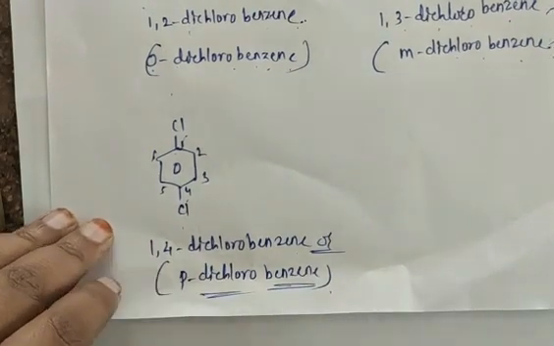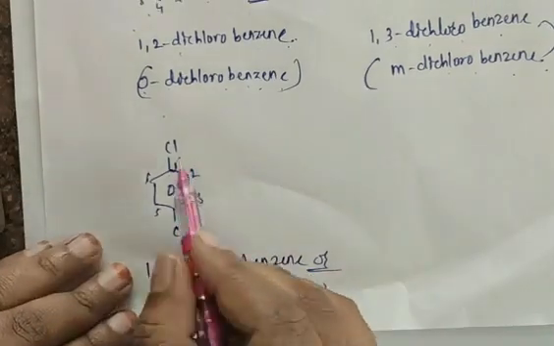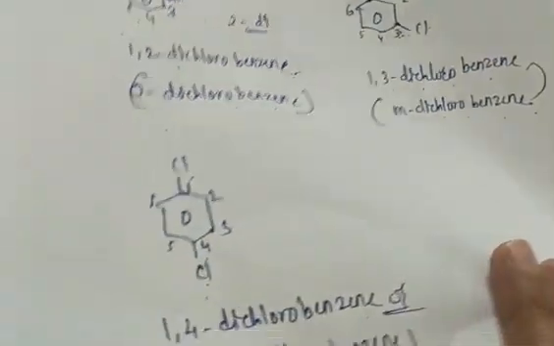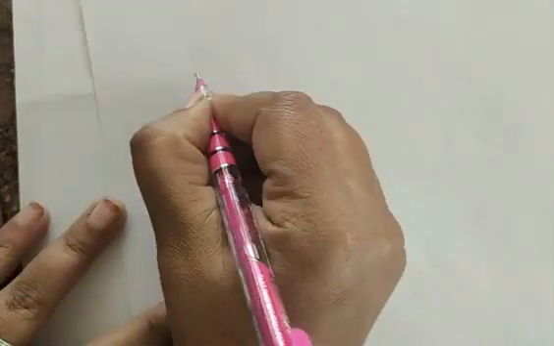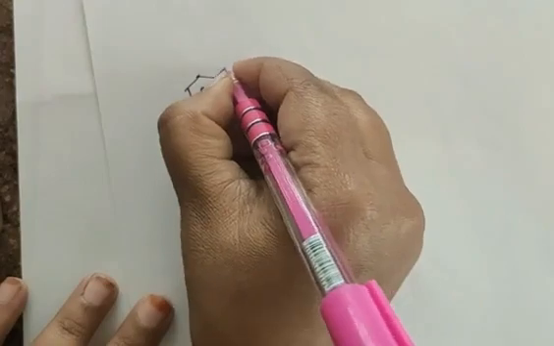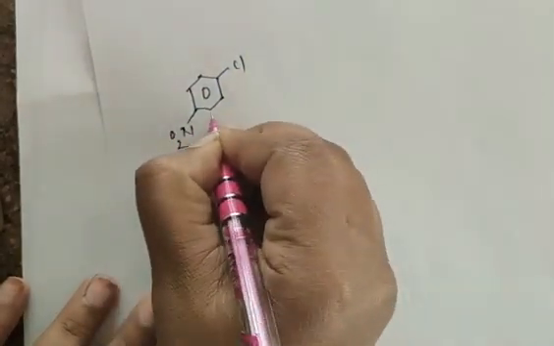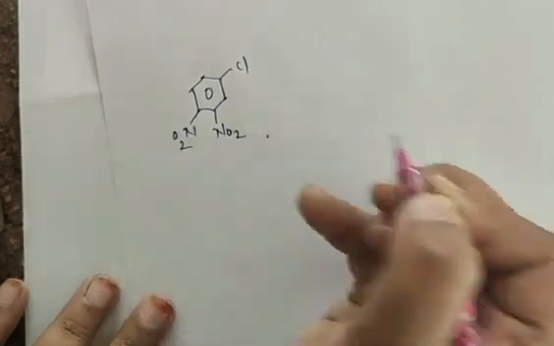Okay, suppose there is a presence of more than 2 substituents. Here we have only 2 substituents, but if there is a presence of more than 2 substituents, in that case how should we give the numbers and how should we write the particular name of the organic compound? Suppose I have an example like benzene which is attached with chlorine here, an NO2 group here, and here also there is an NO2 group.